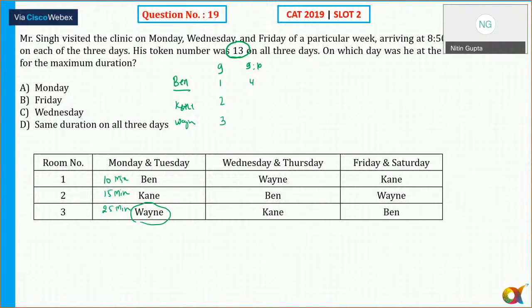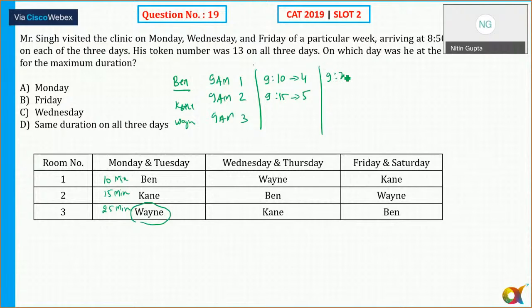Okay, let me write it down in some other fashion to explain it to you. Bain, Kane, and Wayne, all the three doctors here. So at 9 a.m., three tokens. Then the next one will come, token number 5. And this one at 20, and here my start will be 9:20, which is before 9:25, so that is token number 6 here. Okay.